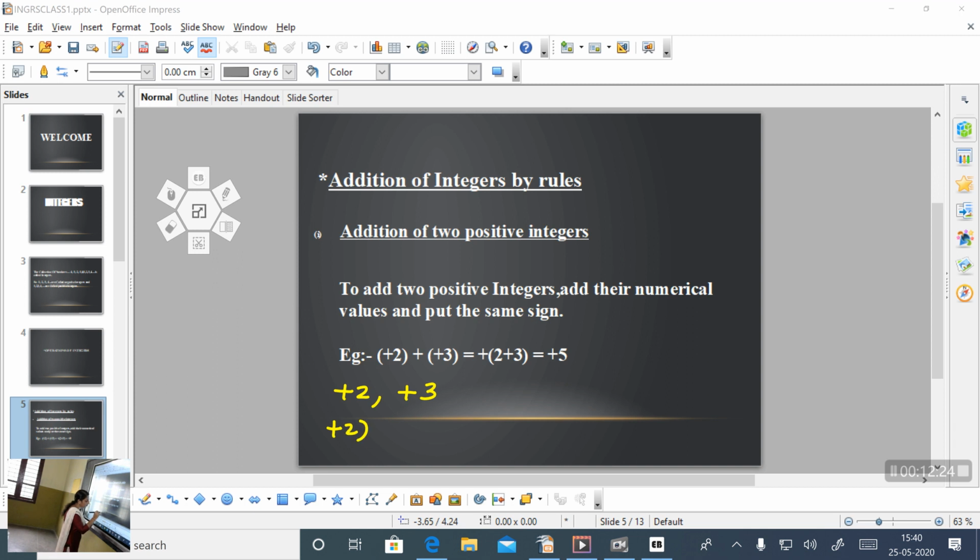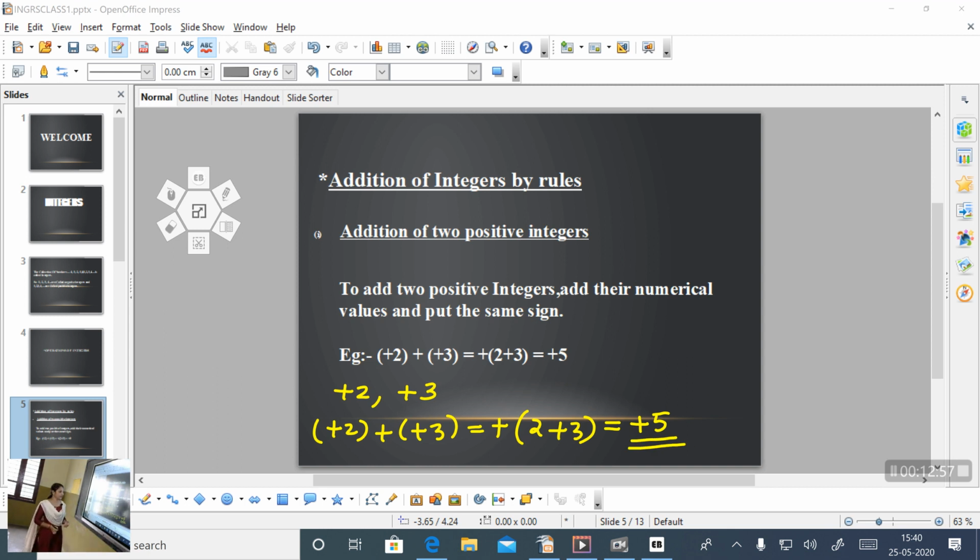That is +2 + 3. The rule is to add their numerical values. Numerical values means ignore the sign of the number and take that value only. So, here the numerical values are 2 and 3. Add them, that is 2 + 3, and put the same sign on the result. Here both are positive, so the answer is also positive. So, the final answer is positive 5.